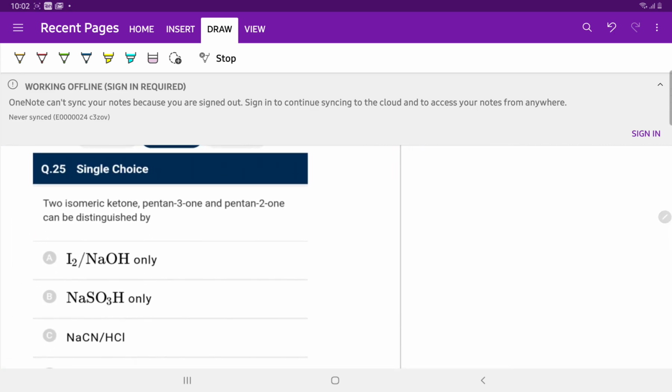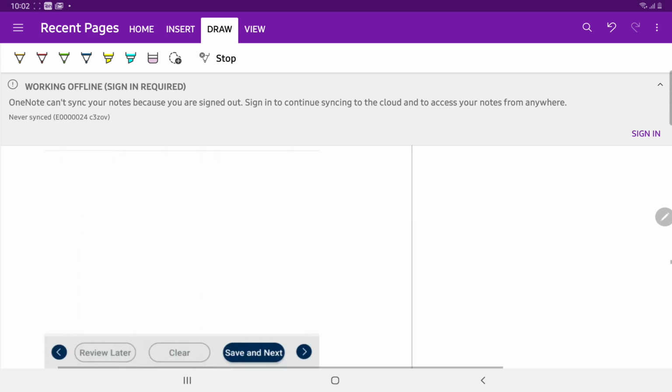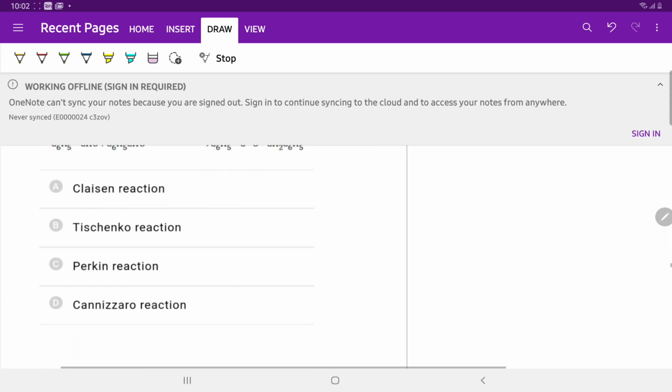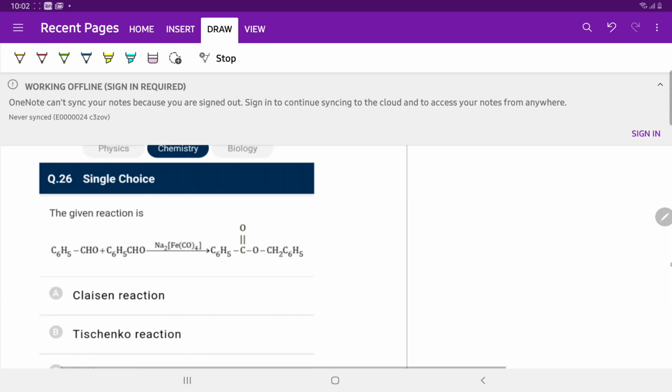Question number 25. Two isomeric ketones, pentan-2-one and pentan-3-one. Pentan-2-one contains the CH3 C double bond O group, so this compound will give the iodoform test, and 3-pentanone does not give the iodoform test. So answer is A.